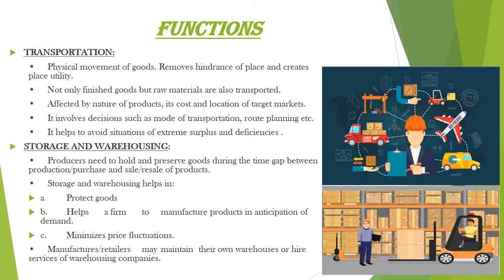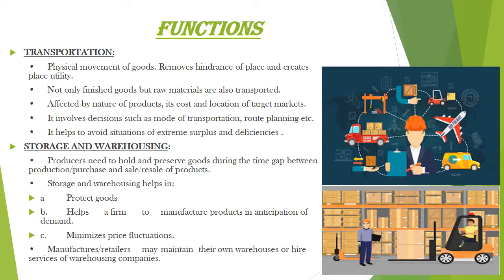Next function we have is transportation. So as we all know, transportation means physical movement of goods from the place of production to the place of consumption. It also helps in removing the hindrance of place and creating the place utility by carrying the goods to the places where they are required. Then it also brings together the producers and the consumers who are located at different places. It not only transports finished goods, but raw materials are also transported. It is affected by the nature of the products, its cost and location of the target market.